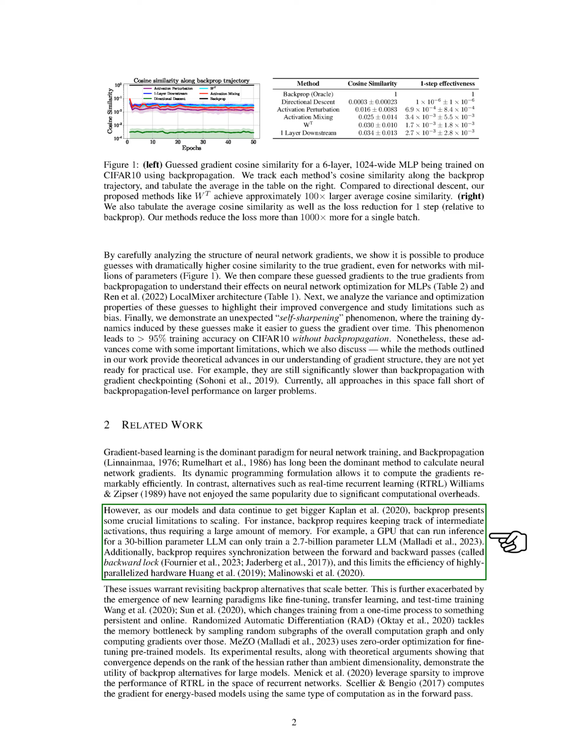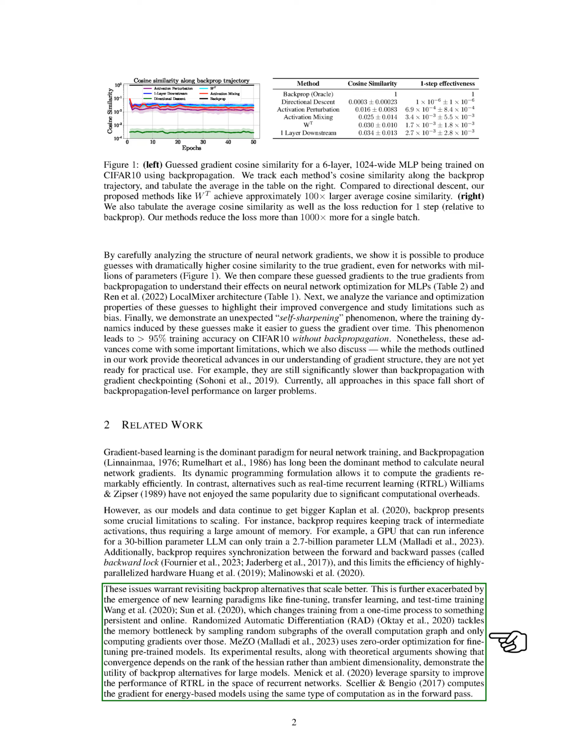For instance, backprop requires keeping track of intermediate activations, thus requiring a large amount of memory. For example, a GPU that can run inference for a 30 billion parameter LLM can only train a 2.7 billion parameter LLM. Additionally, backprop requires synchronization between the forward and backward passes, called backward lock, and this limits the efficiency of highly parallelized hardware. These issues warrant revisiting backprop alternatives that scale better.